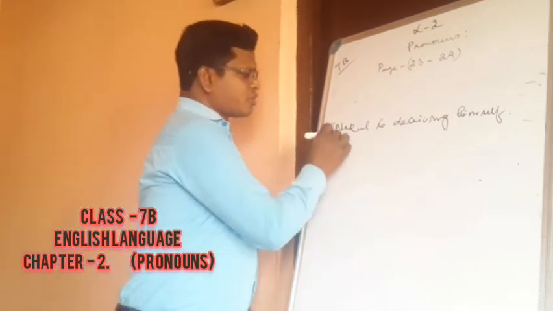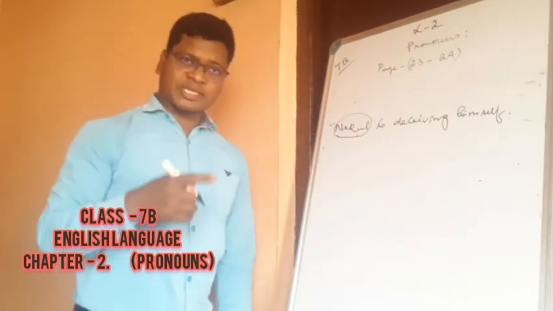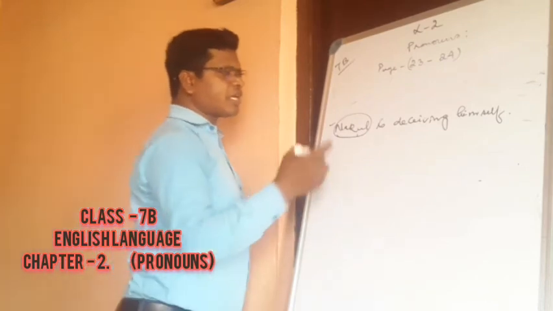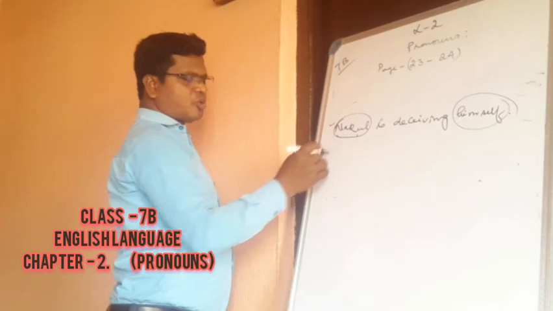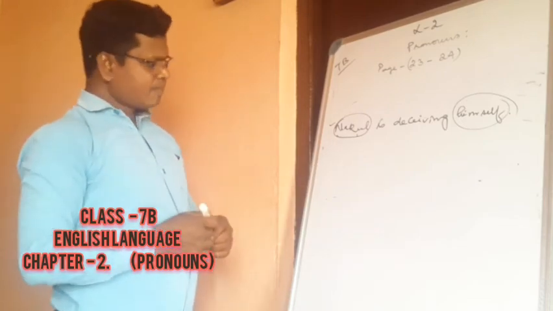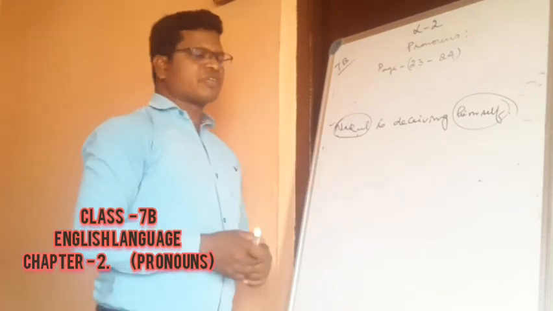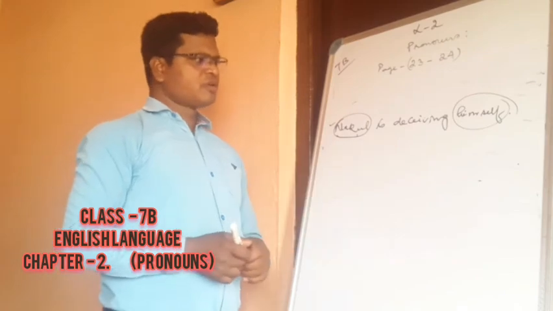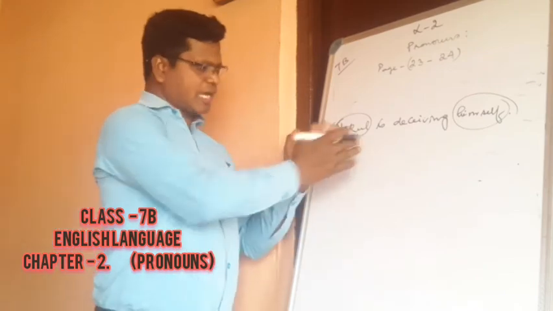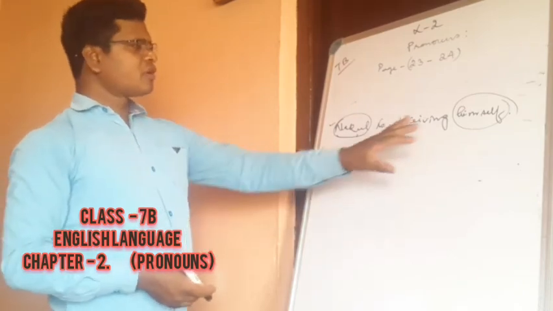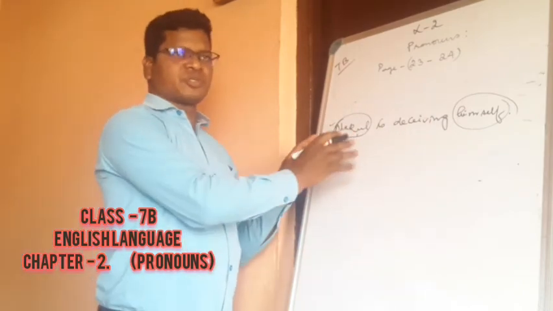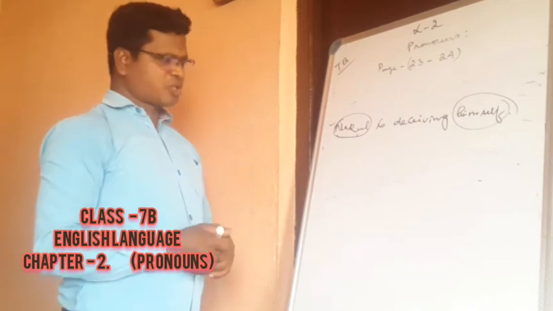Nakul is deceiving whom? Nakul is not deceiving somebody else, but he himself is deceiving. So here you can see that the action is not transferred to somebody else, but just returns or comes back to him only.